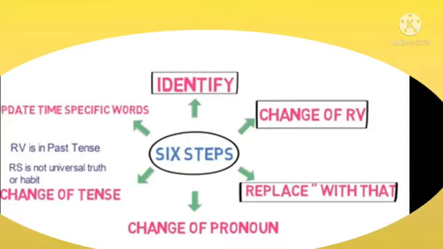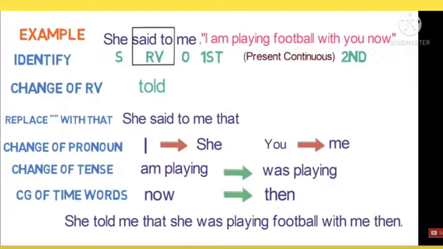This is the 6 steps formula to convert direct speech to indirect speech for a statement. To change any sentence, it is an easy process. In these 6 steps you can use the sentence. The first one, identify. Second, change of reporting verb. Third, replace with that. Fourth, change of pronoun. Fifth, change of tense. Sixth, update time specific words. These 6 steps you can use to simply convert direct speech to indirect speech.